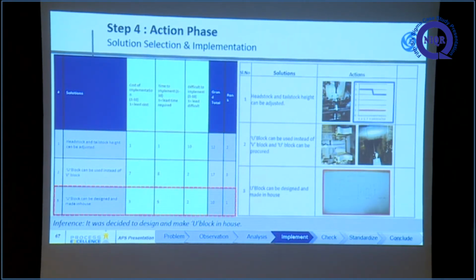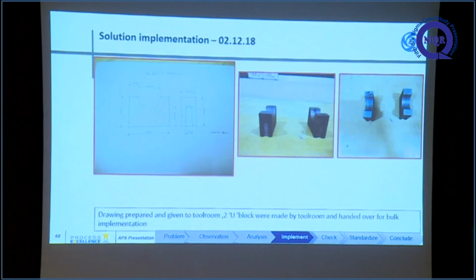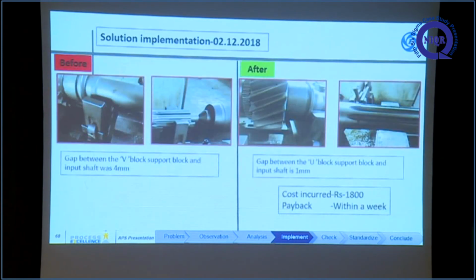First, the S-stack tail center can be adjusted, but we cannot meet the target. Second, a U block can be used instead of the V block. We use a U block in the Galdamini auto straightening machine, so similarly we can use the same U block here. So we decided to make the U block in-house. We developed a drawing and gave it to the tool room, and they made and gave two U blocks.